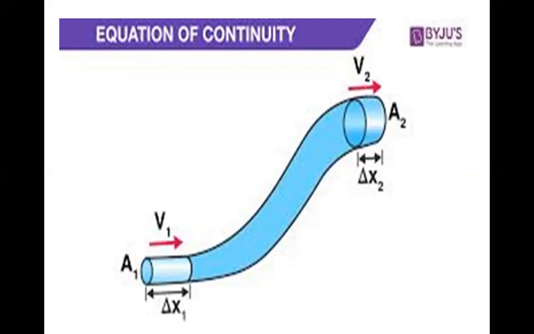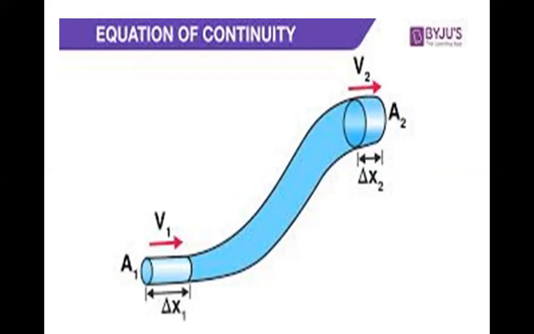flow rate out. You can see that we have two different cross-section areas through which streamline flow of fluid will take place. At one cross-section area, we take some distance of the fluid, that is del x1, and the velocity of the fluid is v1, and this cross-section area is A1. On the other side, we take some distance of the fluid, that is del x2, and the velocity of the fluid is v2, and the area of cross-section is A2.